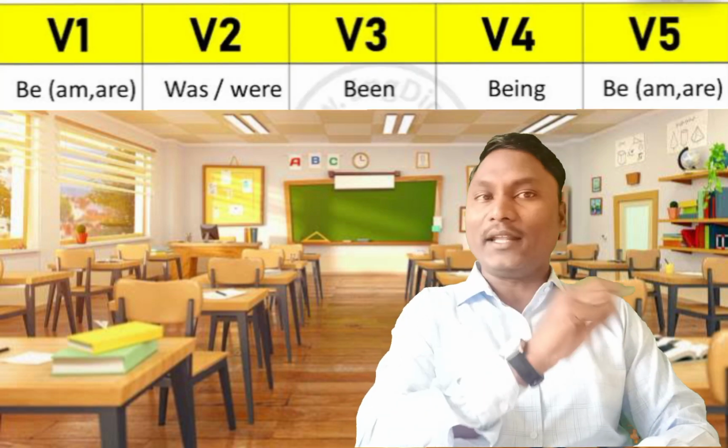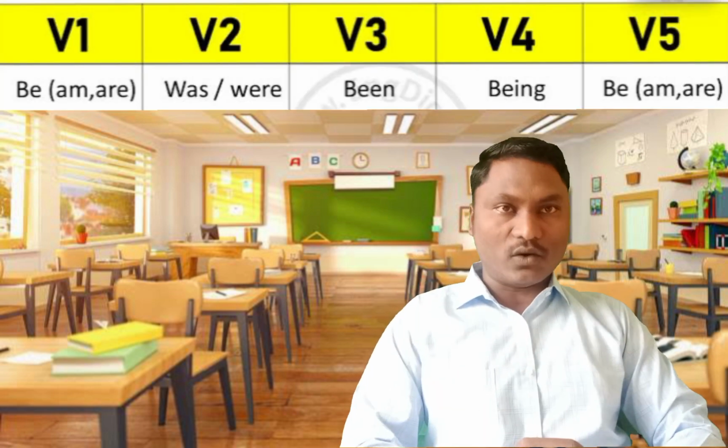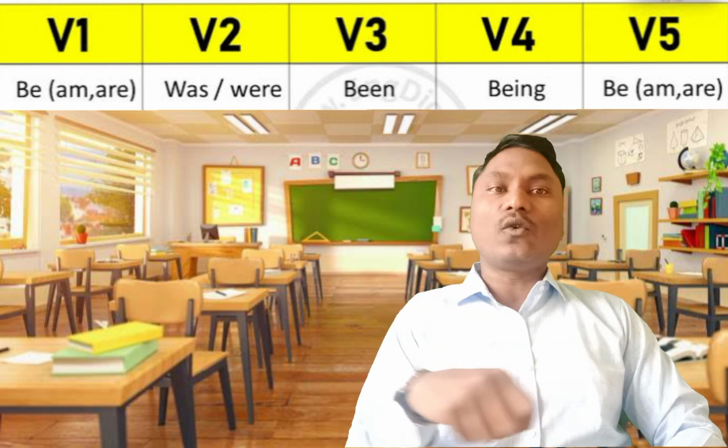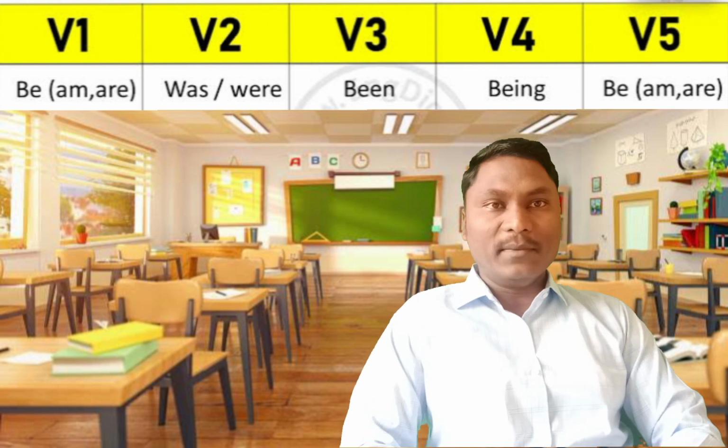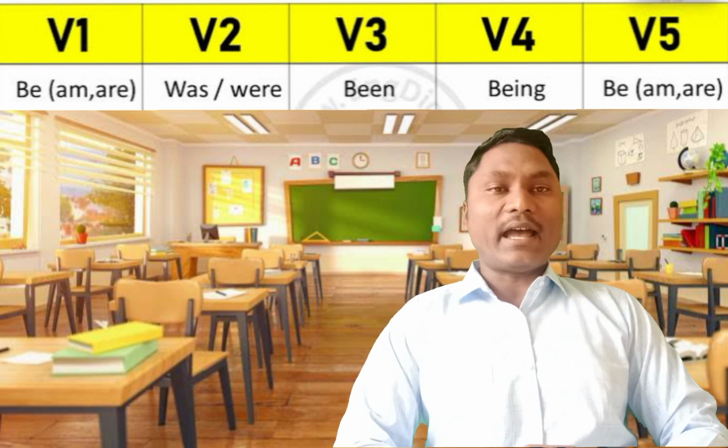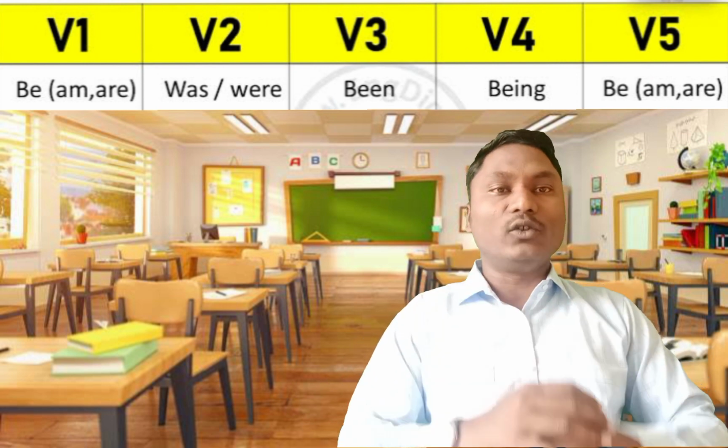Before moving ahead with this video, I'd like to give you a few background points about the be so that all your concept about the be forms will be crystal clear. Any verb has five forms, that is the V1, V2, V3, V4 and the V5, as you already know. And the be is also one auxiliary verb, or sometimes it works as a main verb. So be also has five forms. What are those five forms?